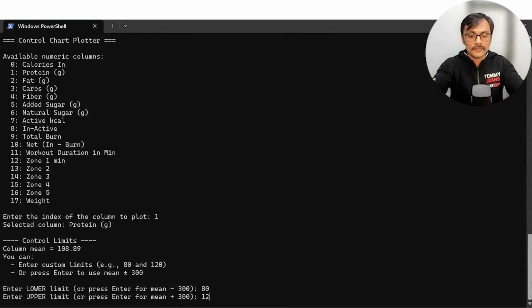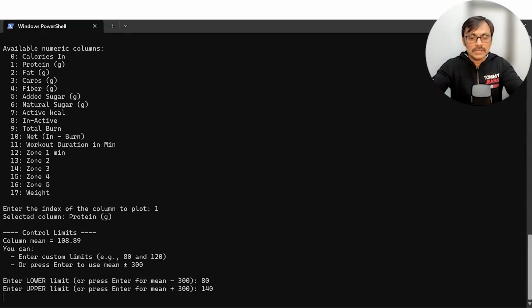Ideally. Or maybe I can increase that. I can say 140, maybe, so the mean becomes a little in between. And then I can say, yeah, this is something I want to do. Let's see. So it creates a graph for me again.